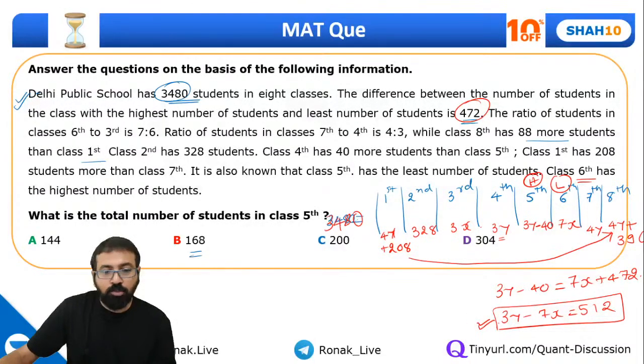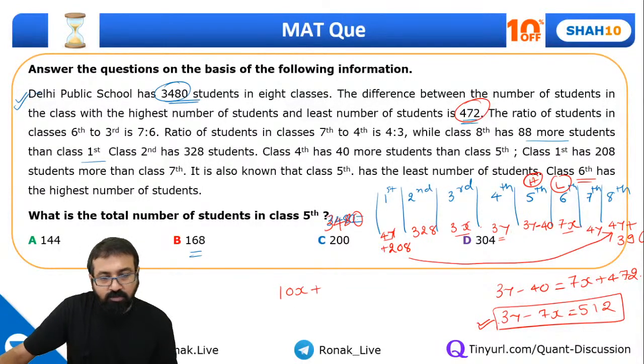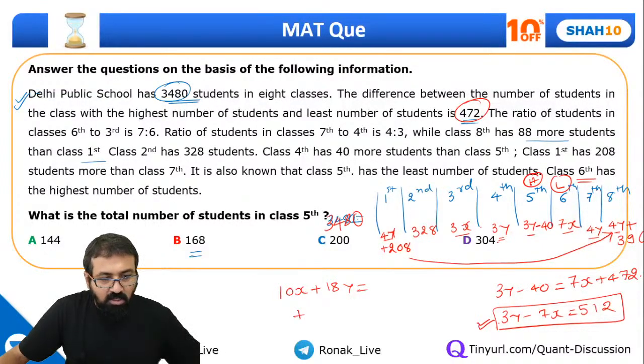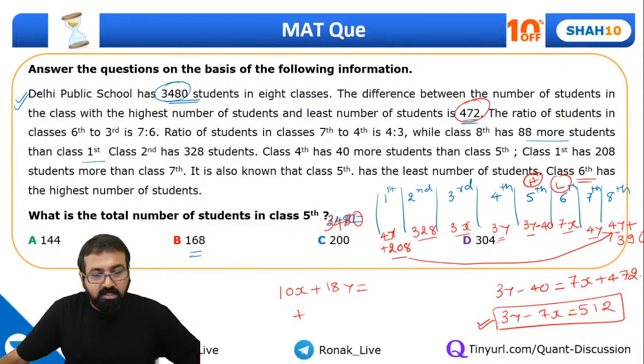So if I add all the values, we get 3x plus 7x, 10x, plus 4y plus 3y, 7y, plus 3y, 10y, 14y, 18y, plus 18y, equal to these numbers: 208 plus 328 is 536, minus 40, 496, plus 396.